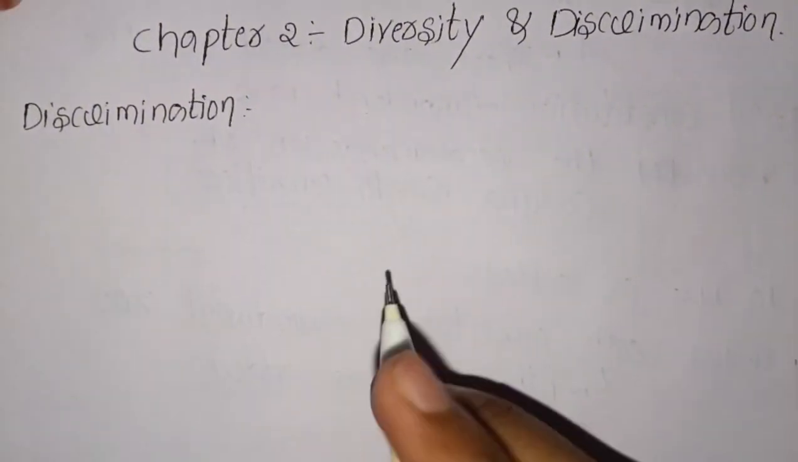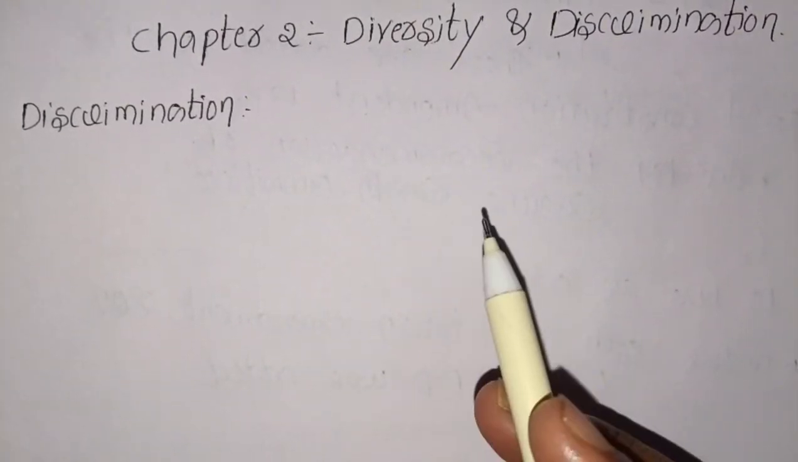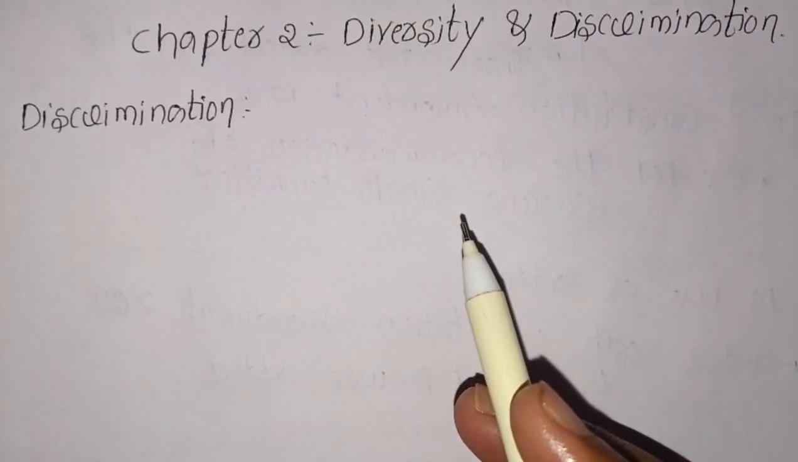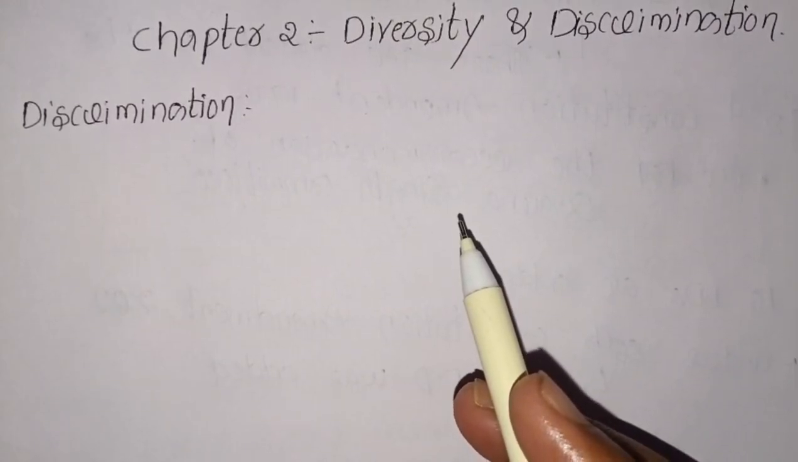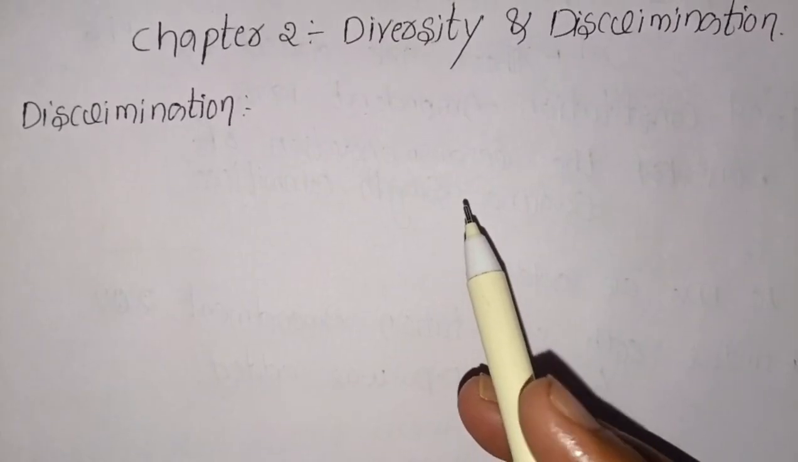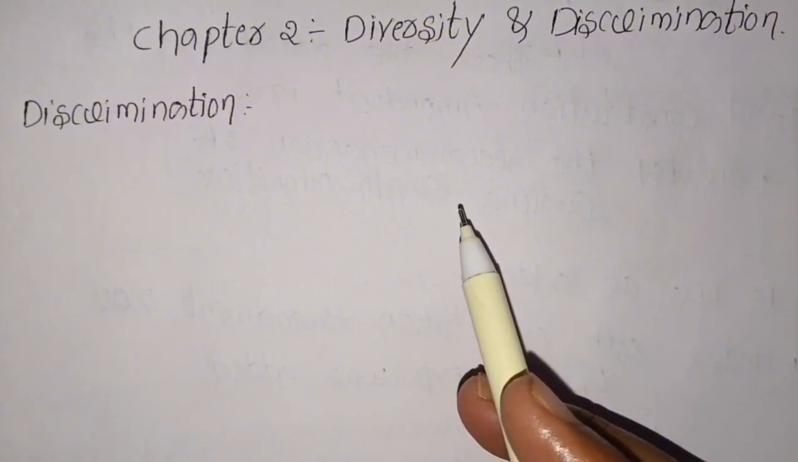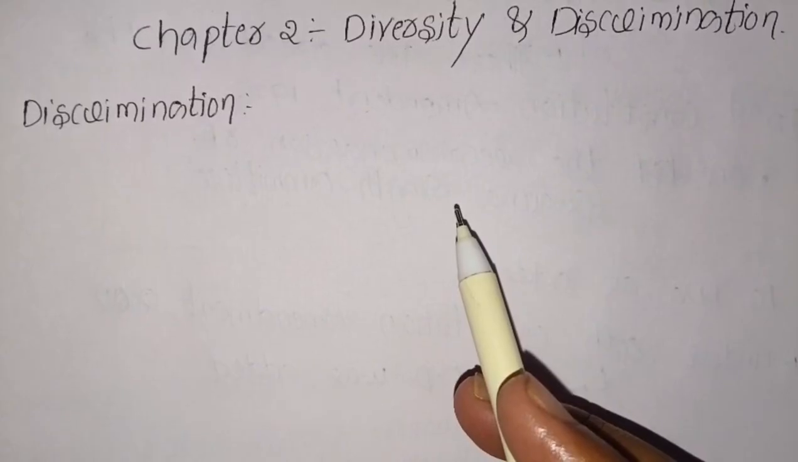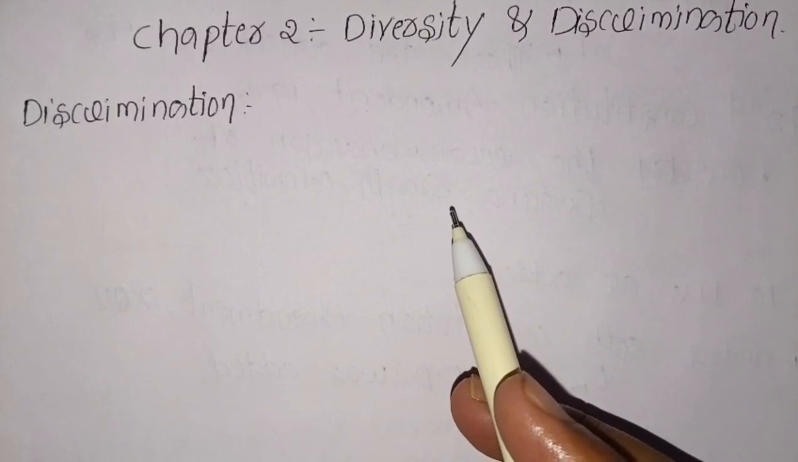First of all, discrimination is nothing but, for example, take one example. Imagine two students come for admission to a school. One is rich, one is poor. If the school rejects the poor student only because he is poor, this is known as discrimination. I hope you understood.